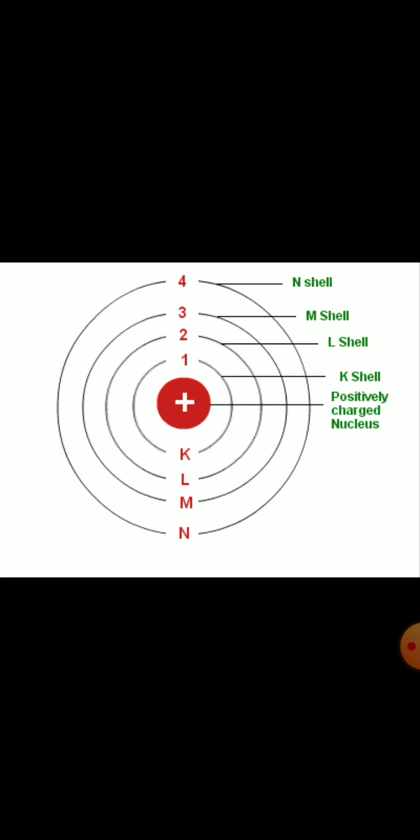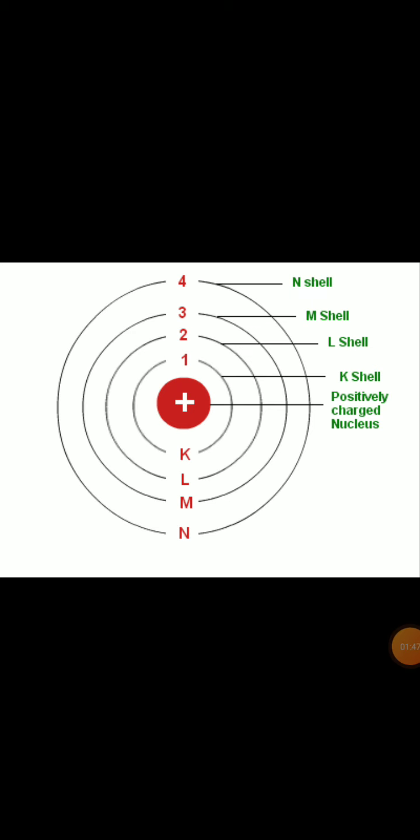The second orbit, n is equal to 2, is said as L shell. The third orbit, n is equal to 3, is called M shell. The fourth orbit, n is equal to 4, is called N shell.